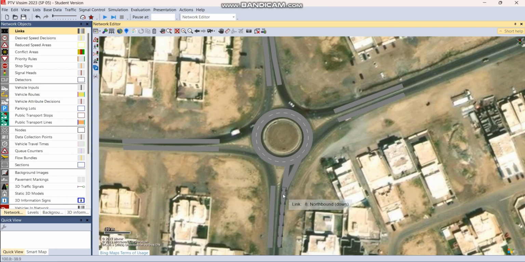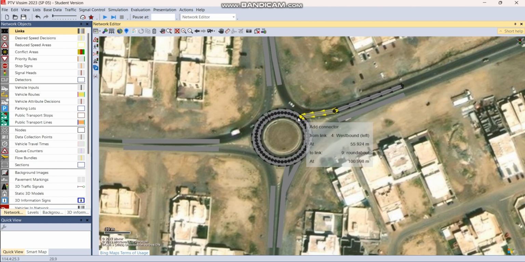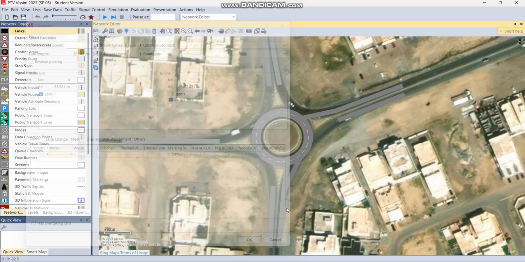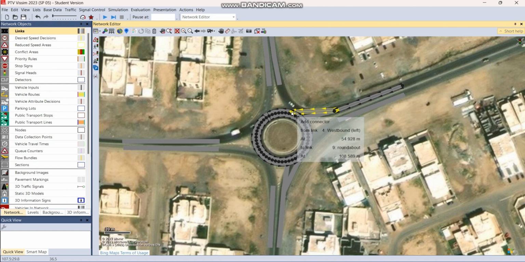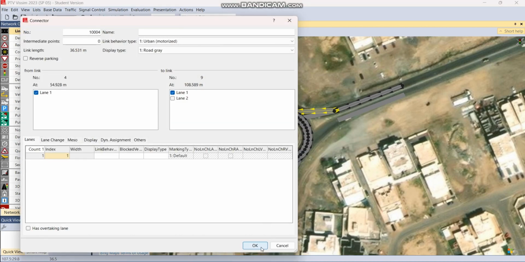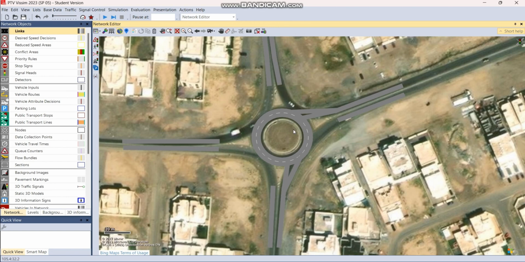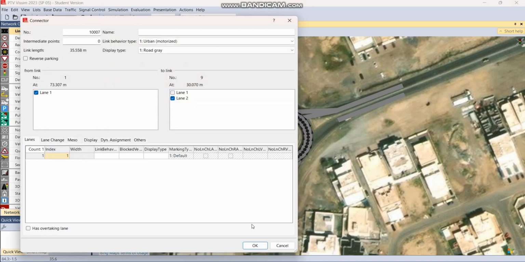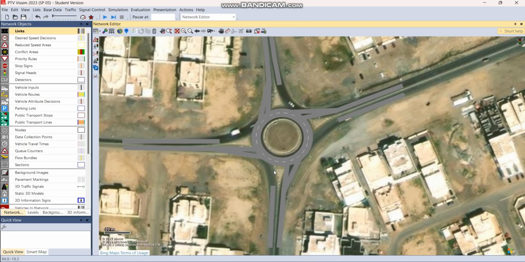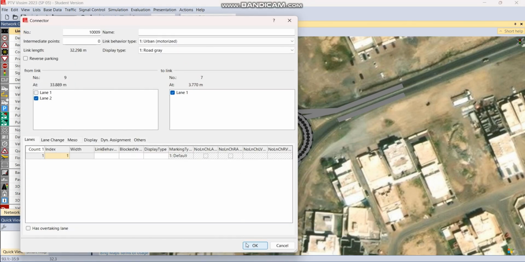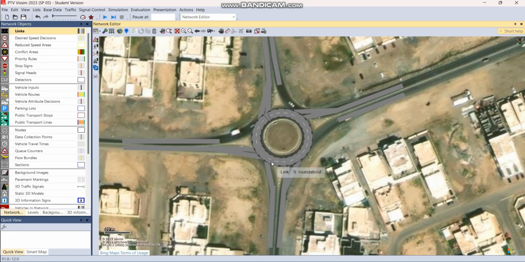So here we can have another connector from this link to the innermost lane, lane 2, okay, and then another one from this link to the other lane, which is lane 1. So I'm just gonna finish all the connectors for this network. And here we will also add two connectors from the innermost lane to the link.